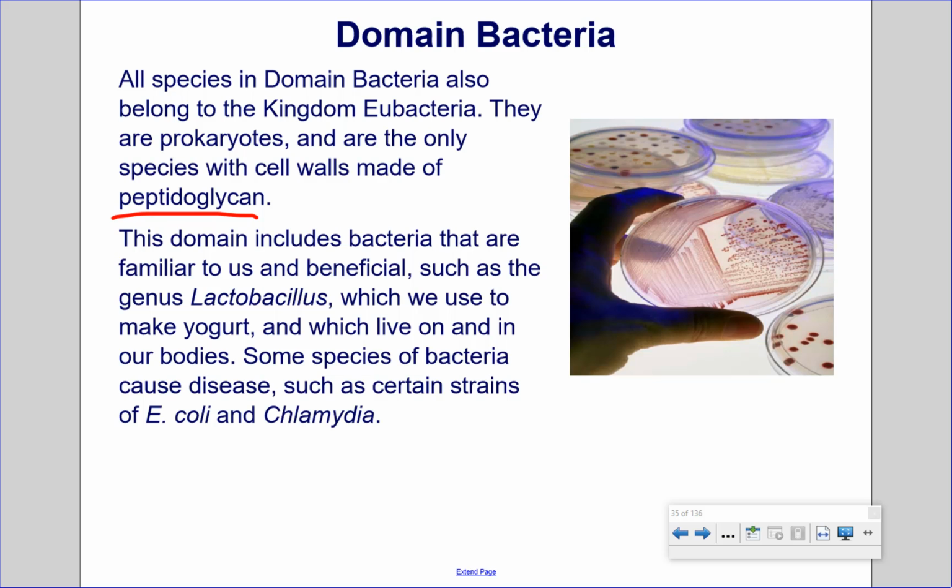Some species of bacteria cause disease, such as certain strains of E. coli and chlamydia. In this picture, we see a technique that's used to grow the bacteria. We wipe some bacteria on part of the petri dish here that has growth medium. Then from what we originally wiped, we do another streak, so there's less growing on that second streak. Then a third one, from the second streak we rub it, and then the last one is streaked from the third streak to make its own streak, and there's a less density of bacteria in that streak, and so we have separate colonies growing distinctly on the petri dish on that fourth quadrant of it.